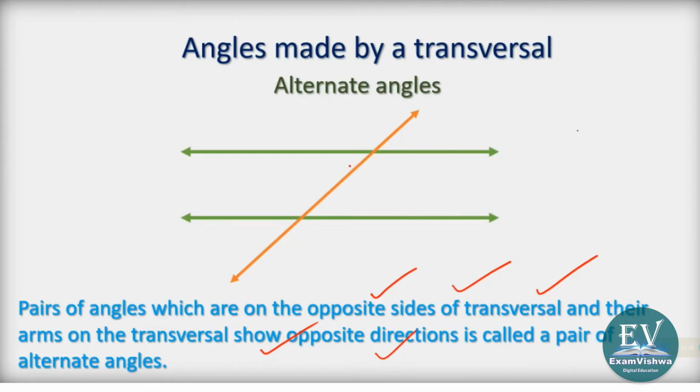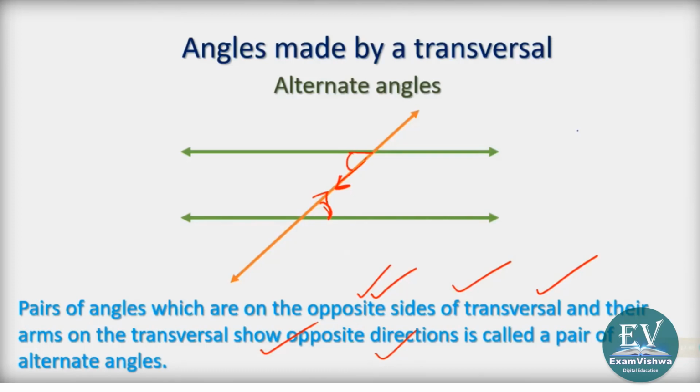I will show you what are these alternate angles. This angle and this angle. Consider this angle is having like this. The direction of the arm on the transversal is this way, and they are on either side. Okay, and here is another angle. इसका direction ये है, and they are on either side. So two conditions are there. The arms on the transversal will be in the opposite direction, and second, they will be on either side. So there is another set.